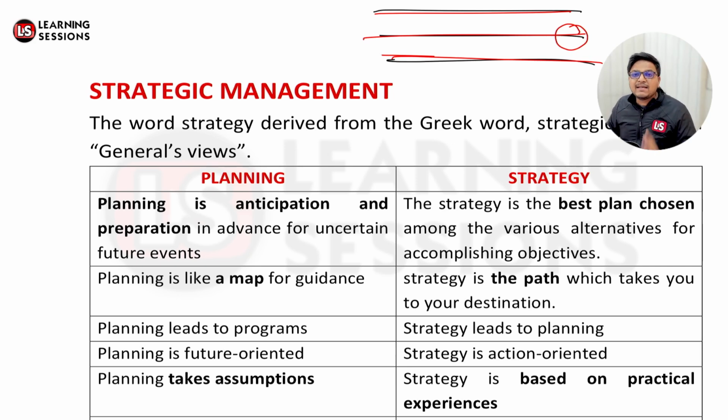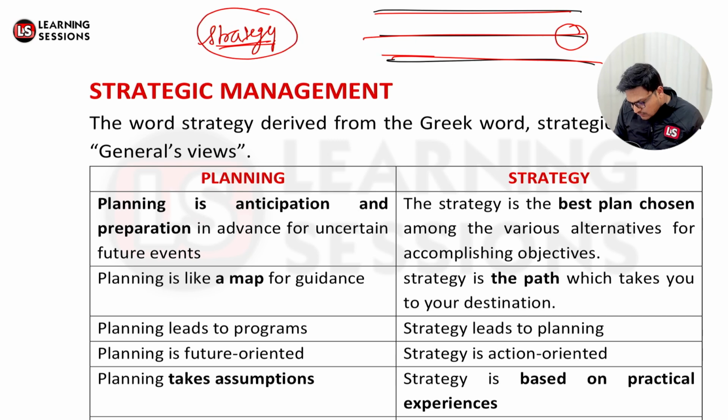Further, planning is like a map of guidance, that these things can be done. Whereas the strategy is the path which you need to follow. And planning leads to programs, that whatever planning you are doing will lead to programs. And strategy leads to what? Strategy leads to planning. Once we have a strategy, after that strategy we'll be planning out how to do these particular things.